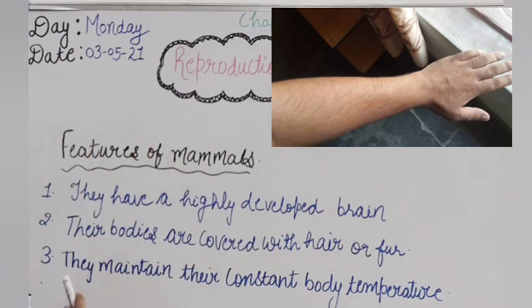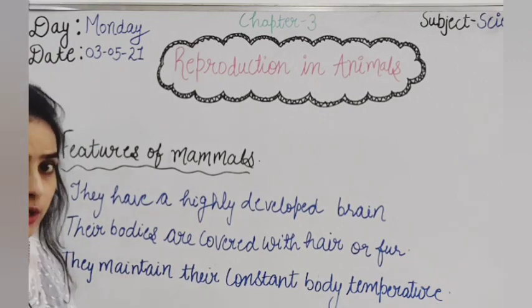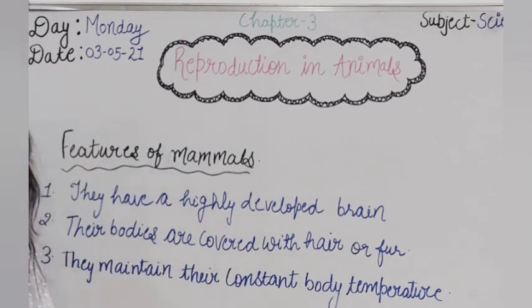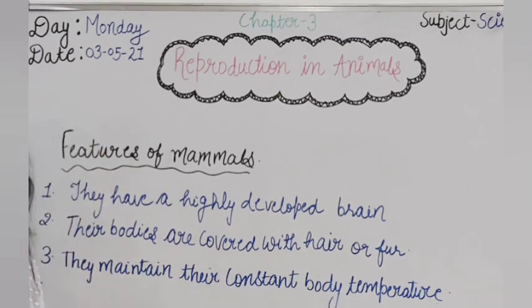Third, they maintain a constant body temperature. As I told you today as well, our body maintains a constant body temperature in spite of the climatic conditions. It does not change according to the climate, so our body temperature remains constant, means remains the same.